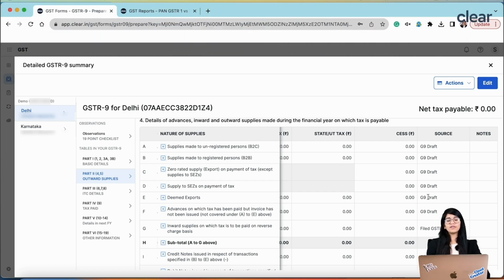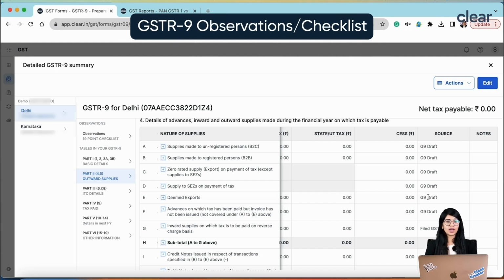Along with this, another important point is that once your GSTR-9 is filed, you cannot revise this GSTR-9, right? That's a very important point which we should understand. Let's assume I have filed my GSTR-9, can I revise it? The answer is no, which means that becomes my final thing. Tomorrow, even if the department comes with a notice, they are going to look into my final GSTR-9. So it's very important that whenever you file your GSTR-9, it is correct and error free. There is no problem over there.